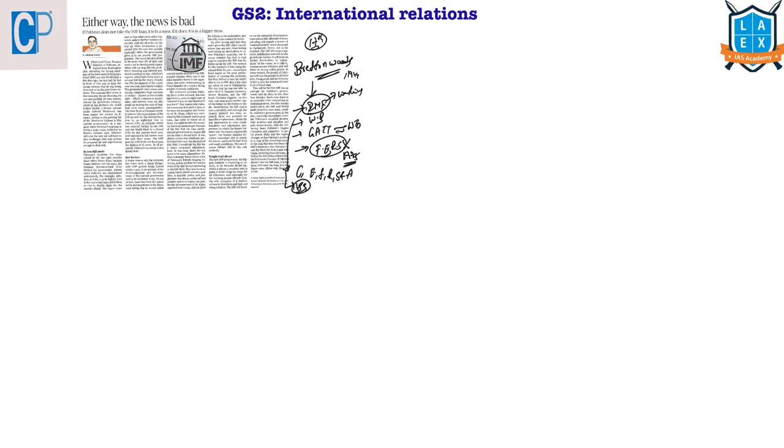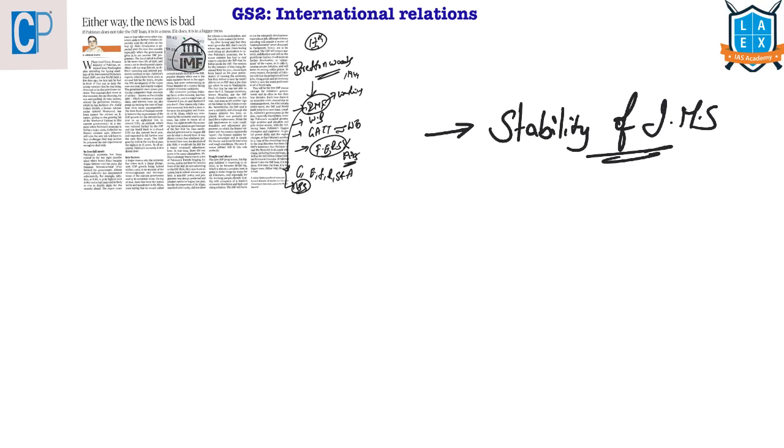The primary purpose for which this IMF is established is to ensure stability of international monetary system. To stabilize the international monetary system, this IMF was launched. So it has an objective to achieve this stabilization of international monetary system.